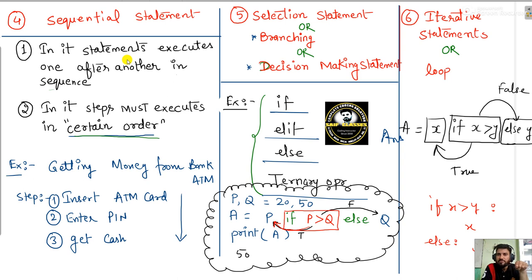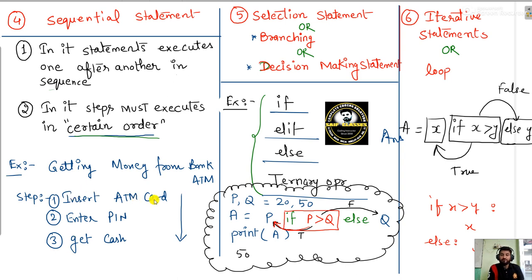You put in your ATM card, then your PIN number, then enter the amount, and then you get the money. Can you change any of the steps? Can you get your money before entering the PIN? The answer is no.